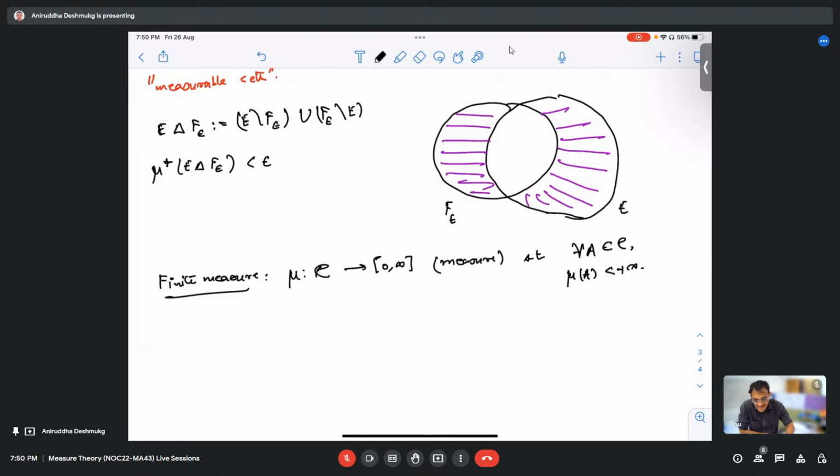I thought that the function itself had to be finite. That makes sense. So this is the definition of a finite measure. And in general, measures need not be finite. For example, the length function is not a finite measure.